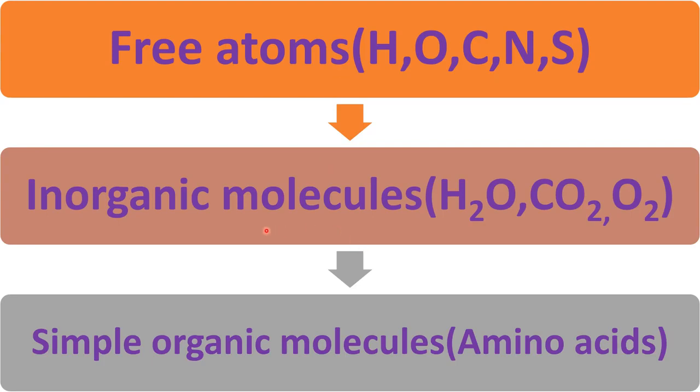After that, these inorganic molecules combined together to form simple organic molecules like amino acids, purines and pyrimidines, which are nitrogenous bases. Also simple sugars like monosaccharides were formed. So these simple organic molecules were formed due to combinations of different inorganic molecules.